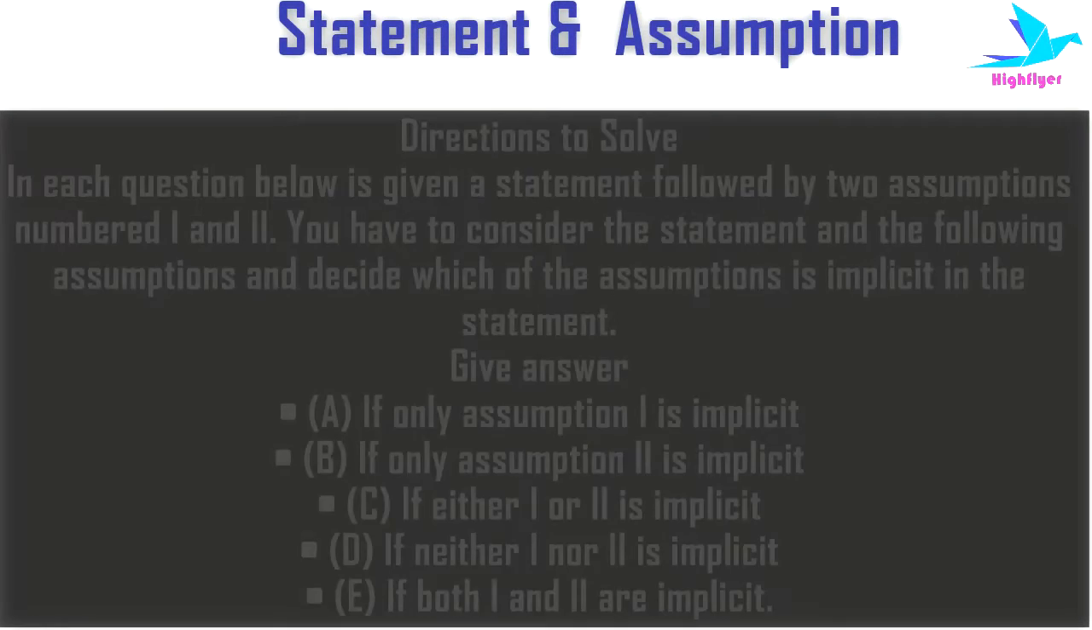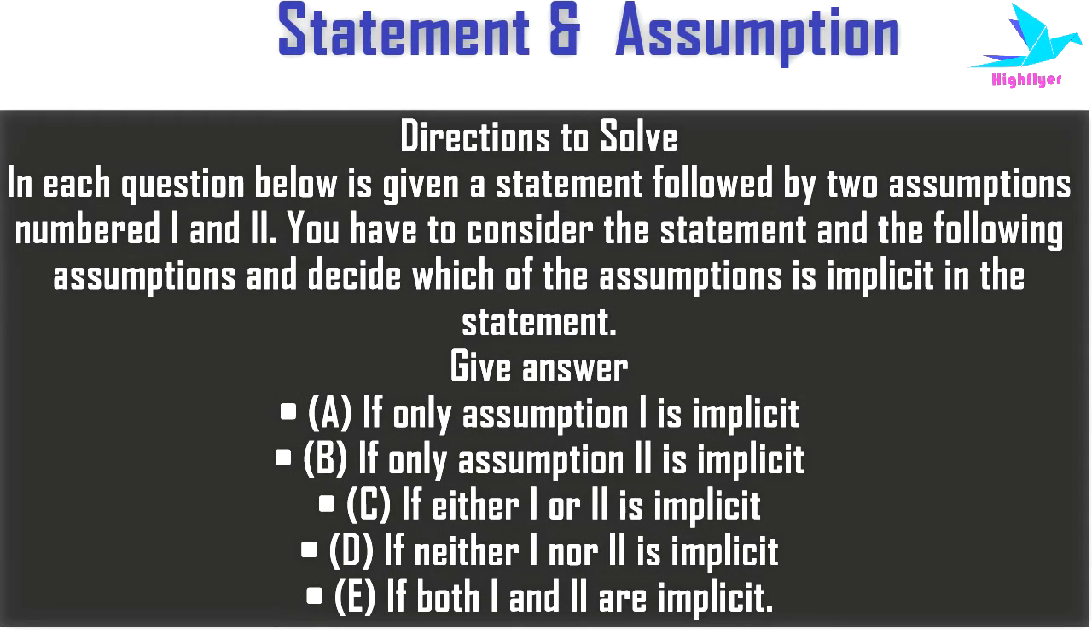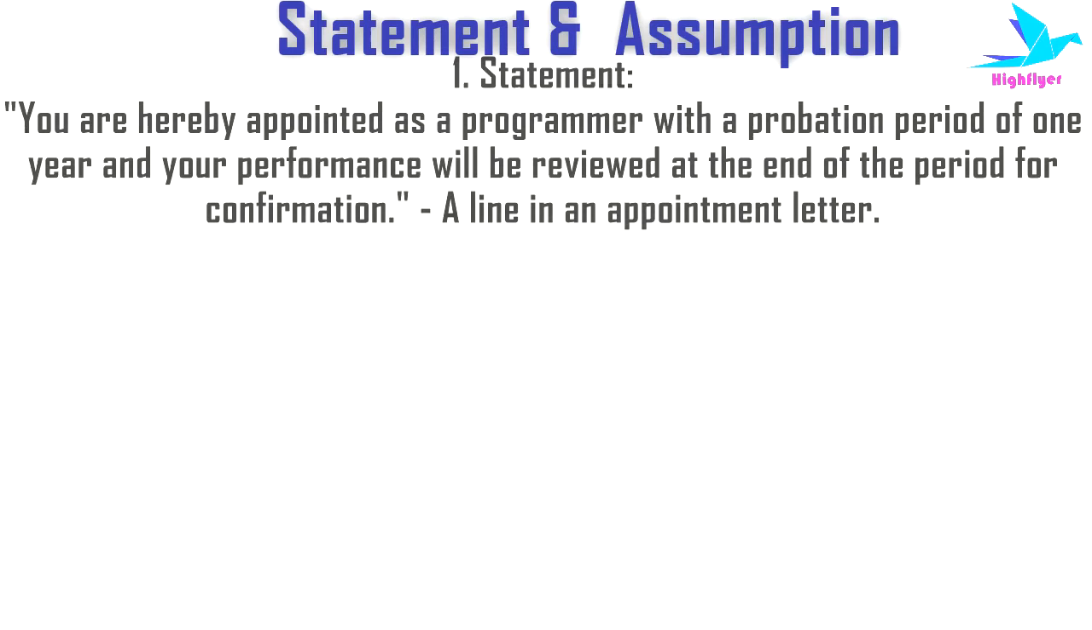Then let's go through some questions to understand statement and assumptions properly. In each question below is given a statement followed by two assumptions numbered 1 and 2. You have to consider the statement and the following assumptions and decide which of the assumptions is implicit in the statement. Here the statement is, you are hereby appointed as a programmer with a probation period of 1 year and your performance will be reviewed at the end of the period for confirmation, a line in an appointment letter.